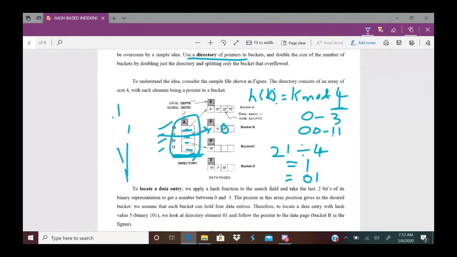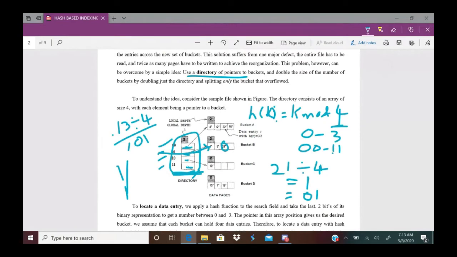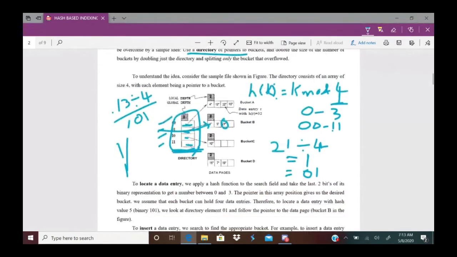It will decide by performing the hash function 13 mod 4. 13 mod 4 is 1. 1 in binary is 01. So 13 should go into the bucket pointed by 01. Here is the bucket.